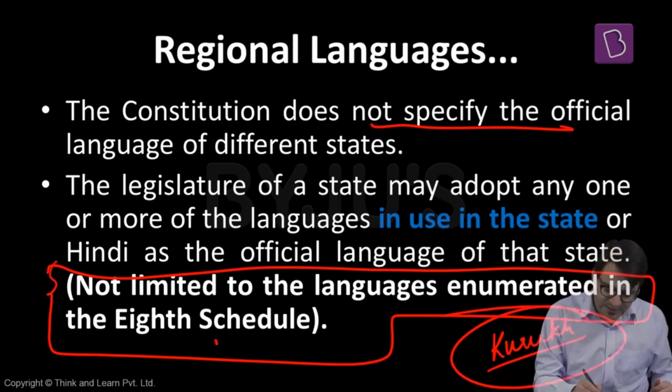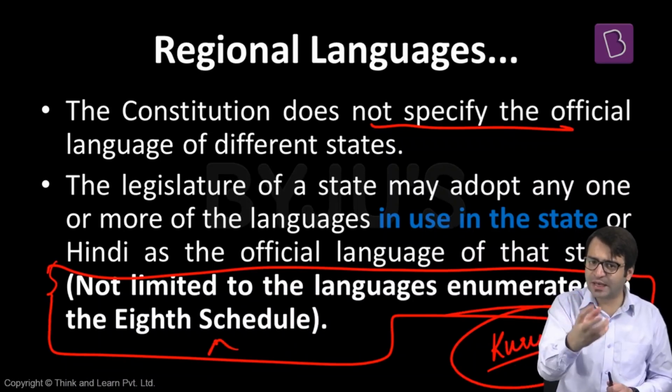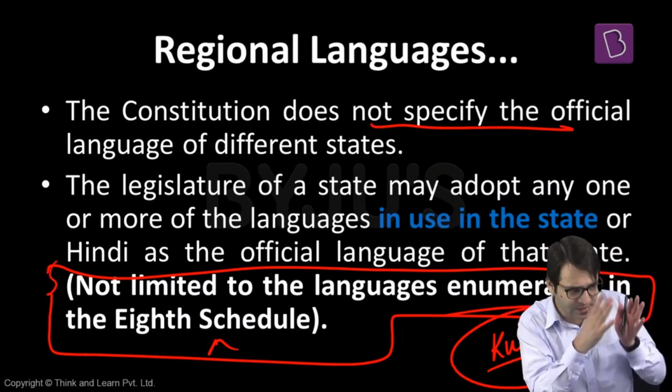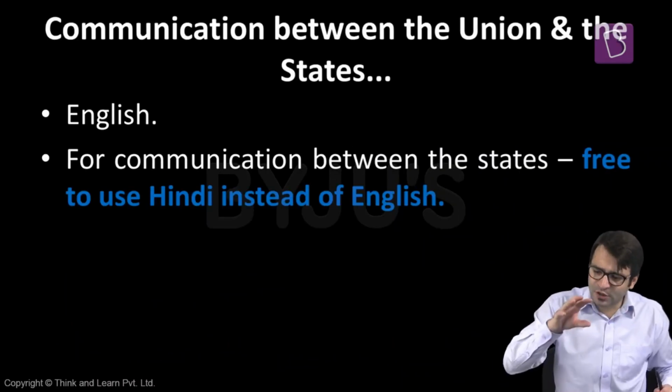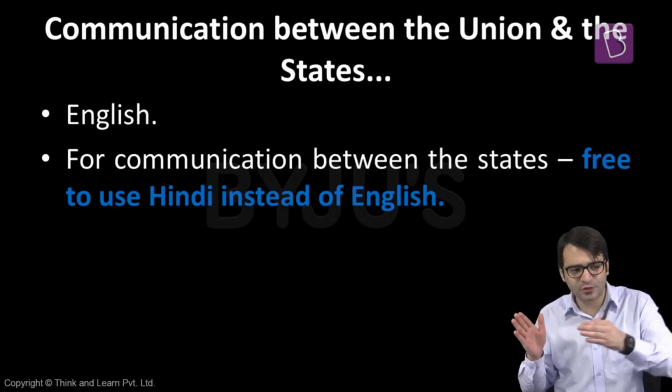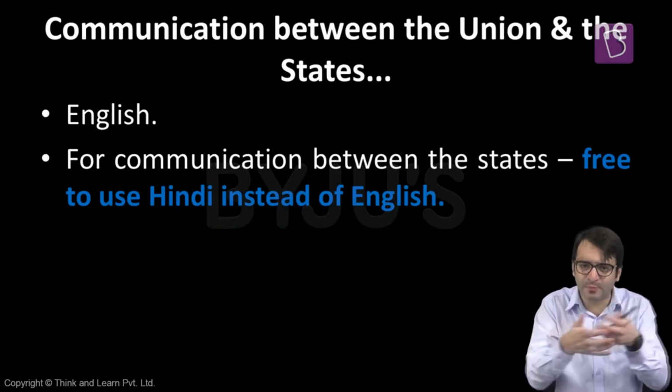But this Kurk language is not mentioned under Schedule 8 of the Indian Constitution. So when the state government has to choose an official language for itself, it does not have to rely only on the languages mentioned under Schedule 8 of the Indian Constitution. But let me tell you something else. What is the official language of the union? English as well as Hindi. That means if the center has to communicate with the state, Hindi, English. Centers, various departments have to communicate with each other, Hindi as well as English.